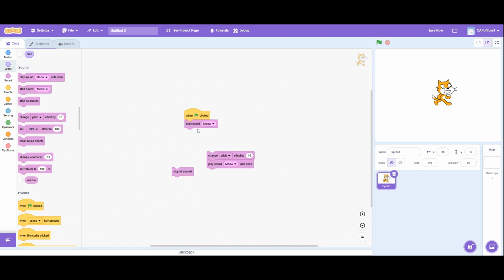So let's code a before and after comparison. The before is the play sound until done, the pitch effect, and then after that, play sound. You can hear that there's a difference in sound. If we change the pitch effect by 100, then you get a drastic change in sound.